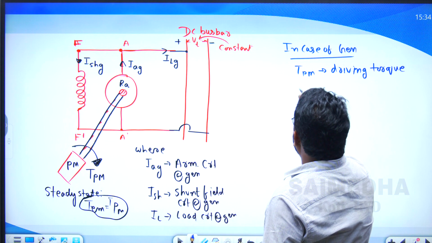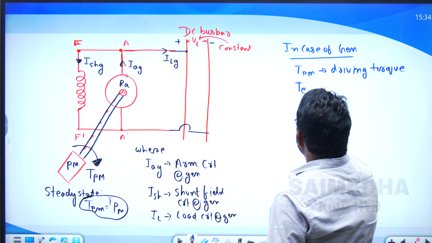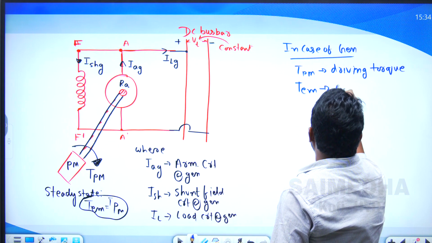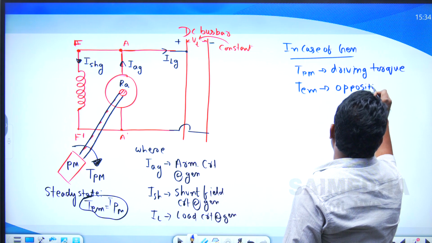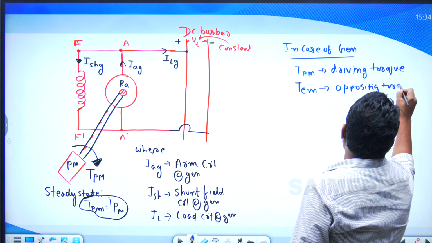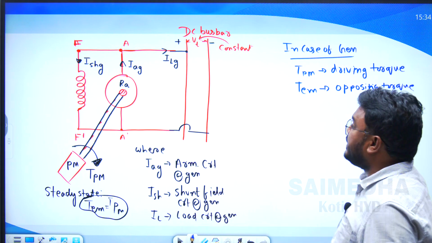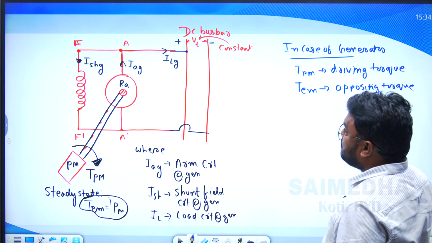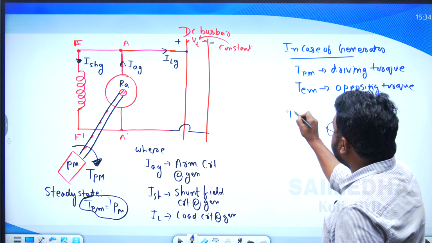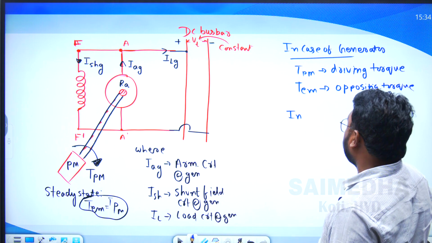Okay, and this is the TEM, the electromagnetic torque. It is the opposing torque of the generators. This is from the generator point of view. But what about the motor? This one is the motor point of view. So in the case of the motor, what will happen?